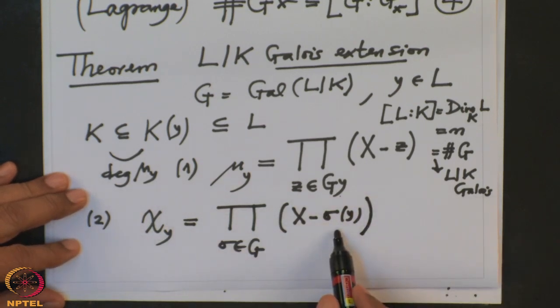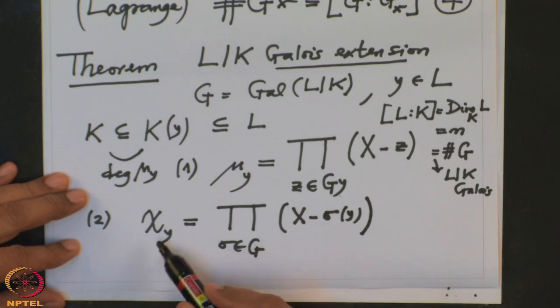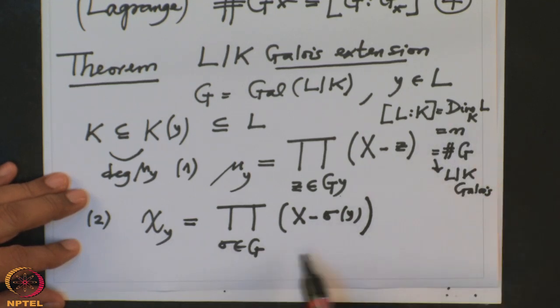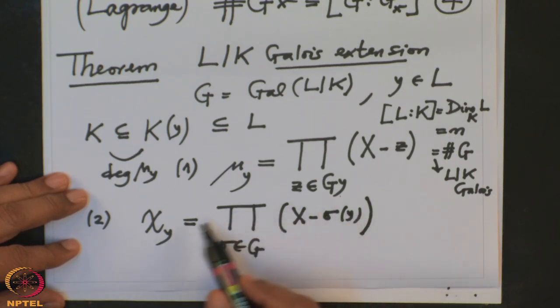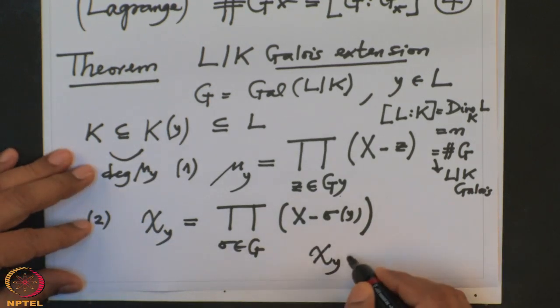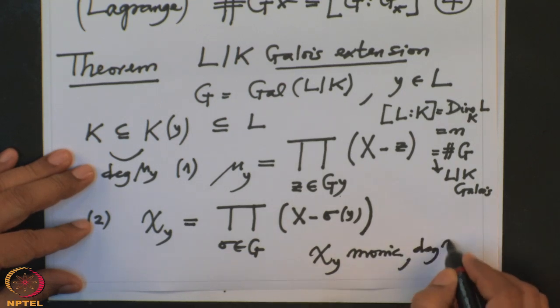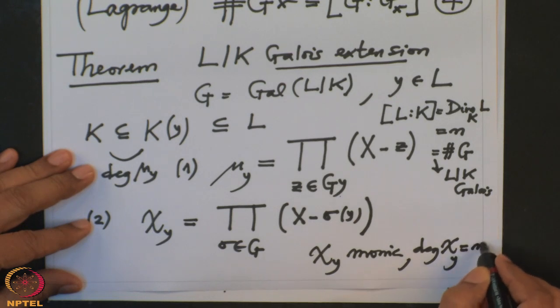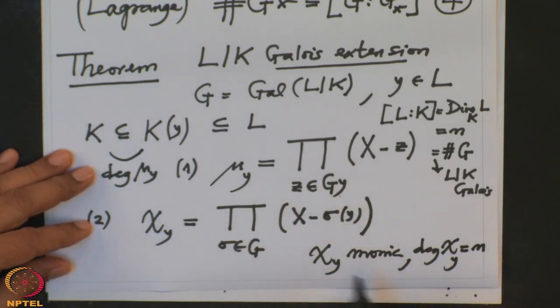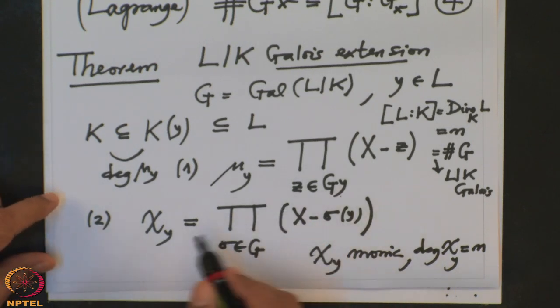Remember, sigma is an element of the group. So how many elements are there? There are precisely n elements. And I am looking at these linear factors and multiplying them. So therefore definitely chi y has degree n. So this is obvious. That chi y is monic is also obvious, and the degree of chi y is also n. That is also obvious. What is not obvious is that the coefficients are in K. That is our second claim.